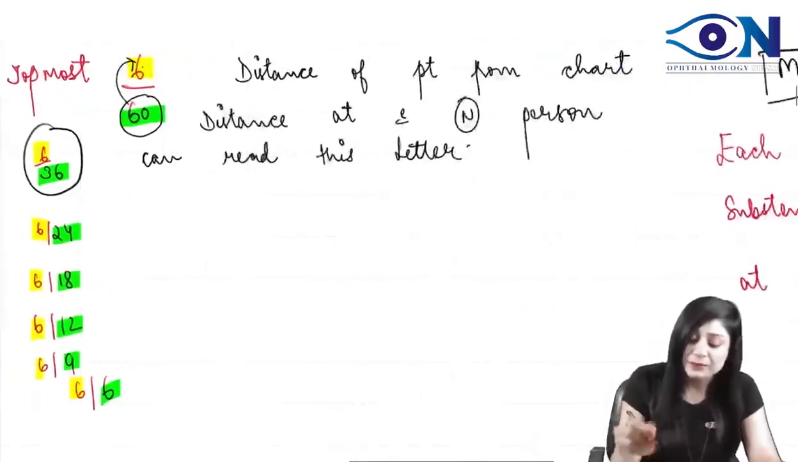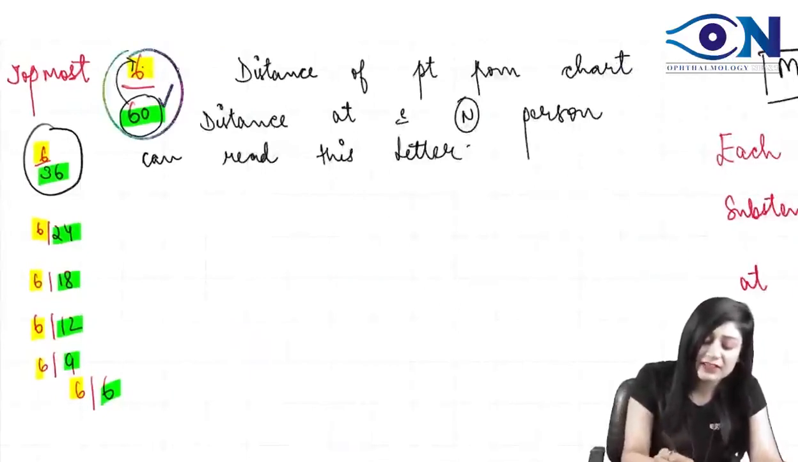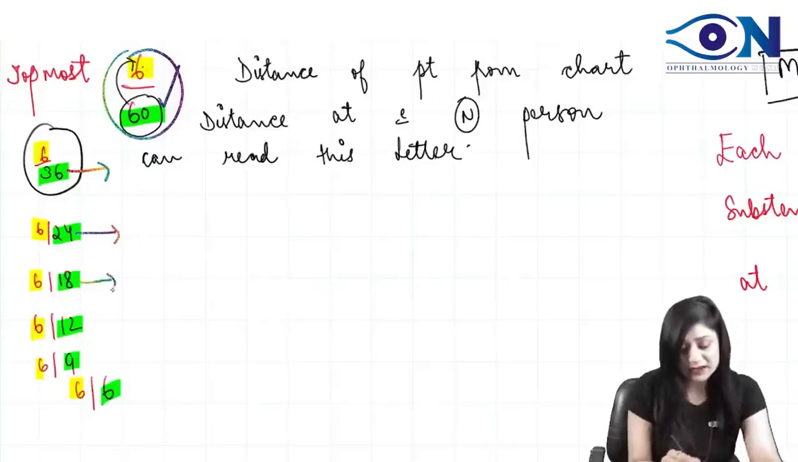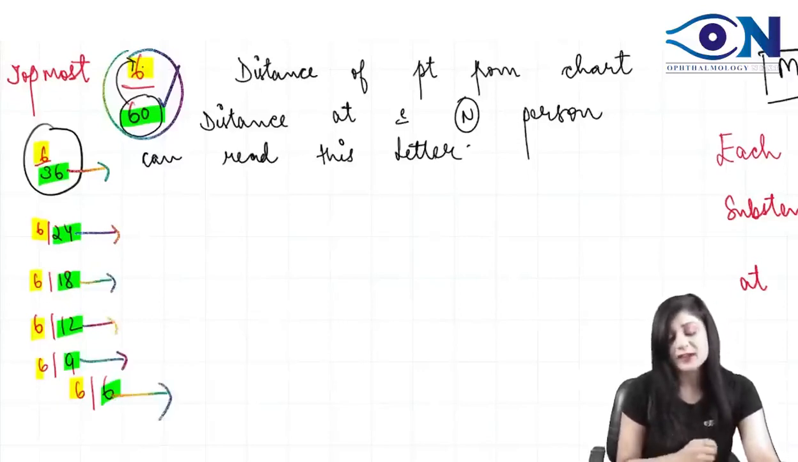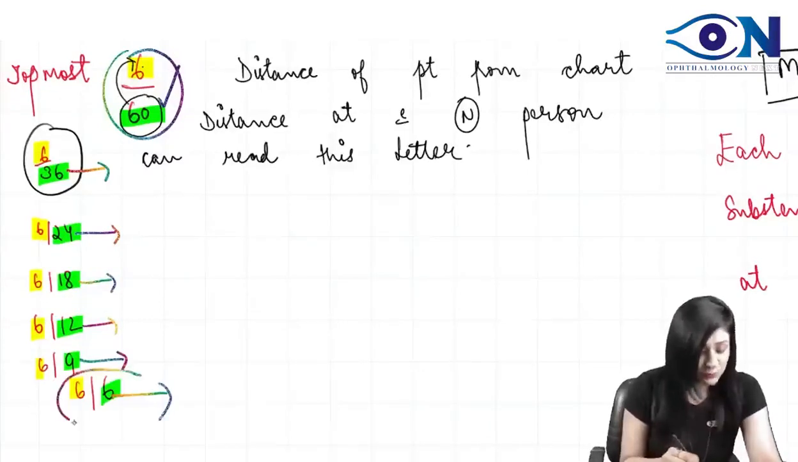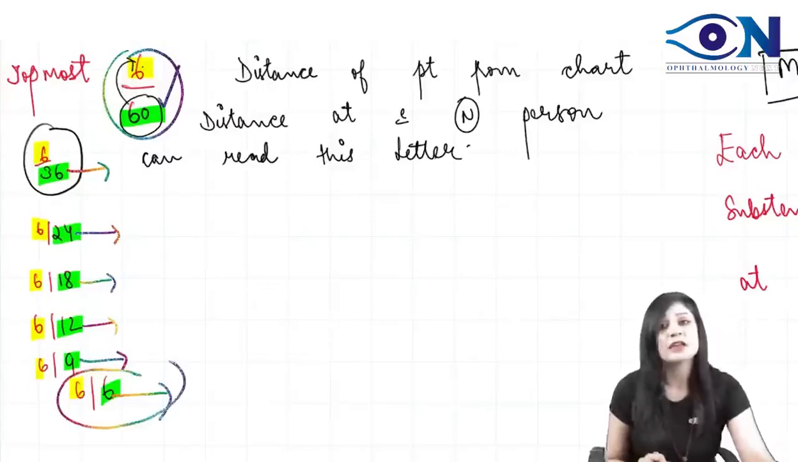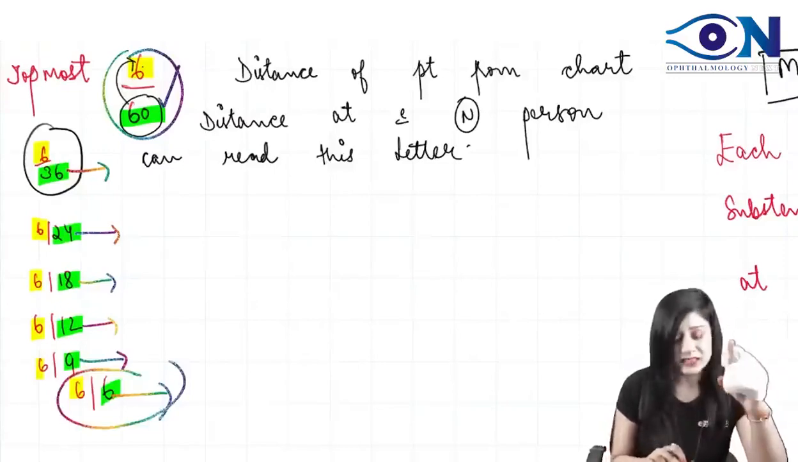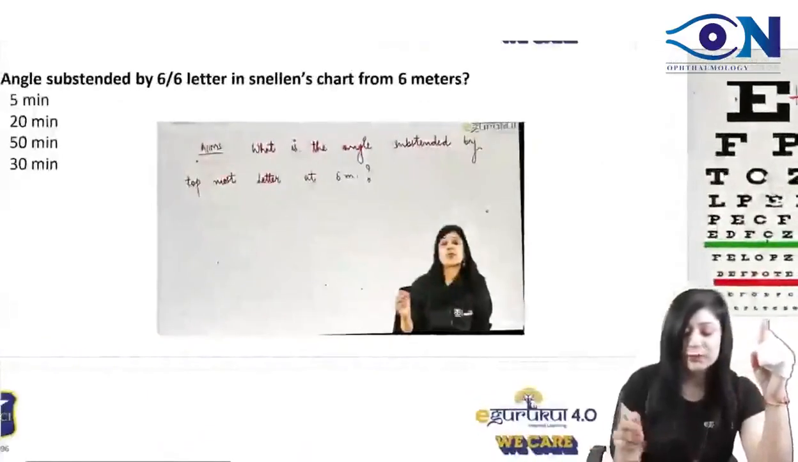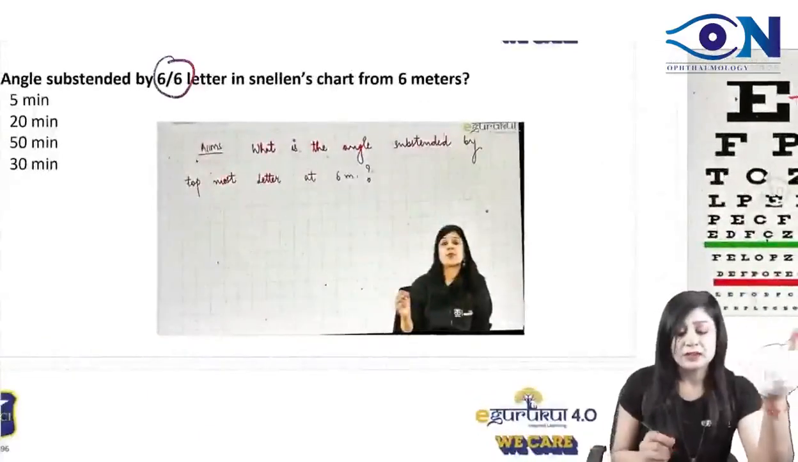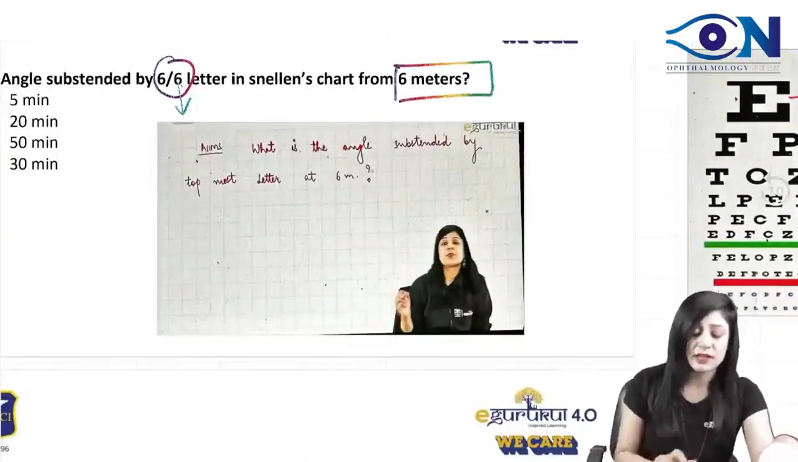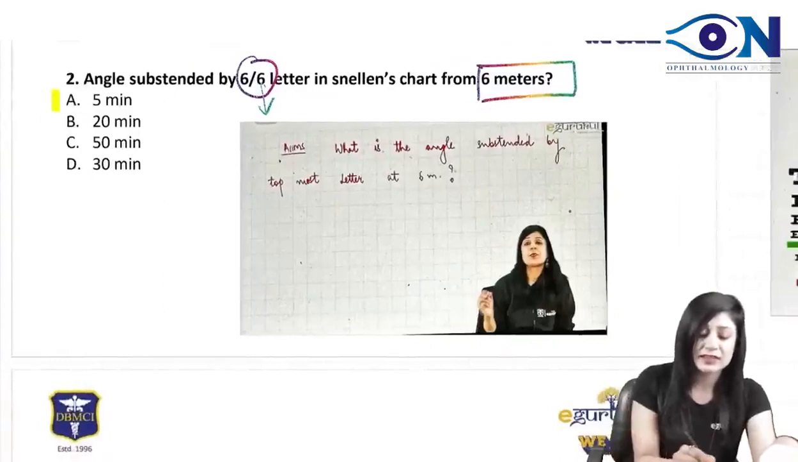So this 6 by 60 will make 5 minutes at 60 meters. This will make it at 36 meters, this at 24 meters, this at 18 meters, this at 12 meters, this at 9 meters, and this will make it at 6 meters. So basically they have asked you the most simple one. Very good, Shri. You are absolutely correct. It is 5 minutes of arc at the respective distance. They are asking you about the 6 by 6 letter only, that means the respective distance is 6 meters, and they are asking you at 6 meters only. So what should be the answer? Therefore, the answer is 5 minutes.